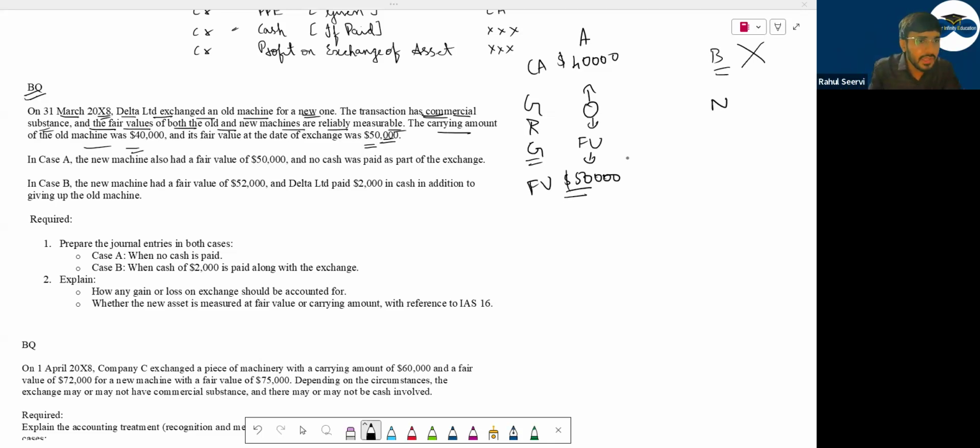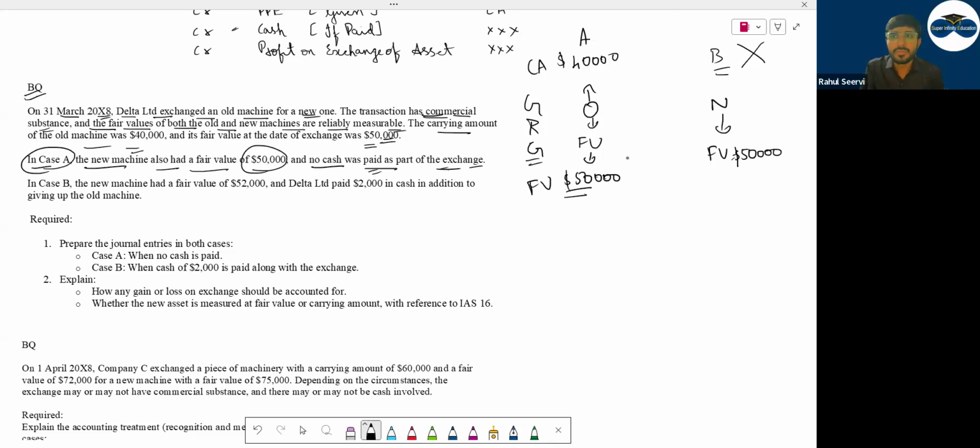See here. In case A, they are saying that the new machine also had a fair value of $50,000, and no cash was received as part of the exchange. They are saying that no cash was received. No cash received, no cash paid. No cash was paid as a part of the exchange.